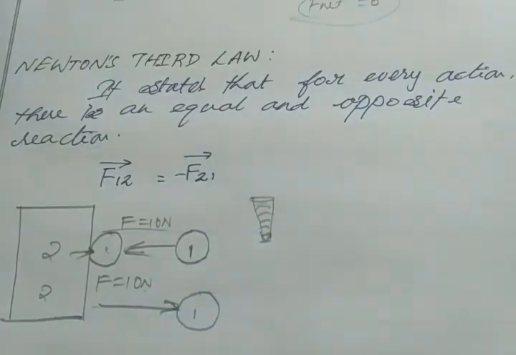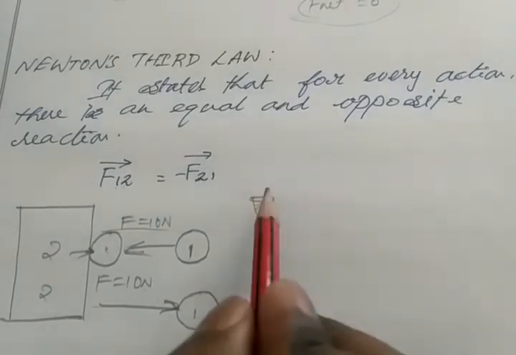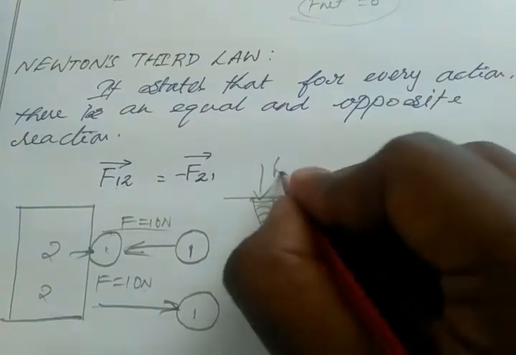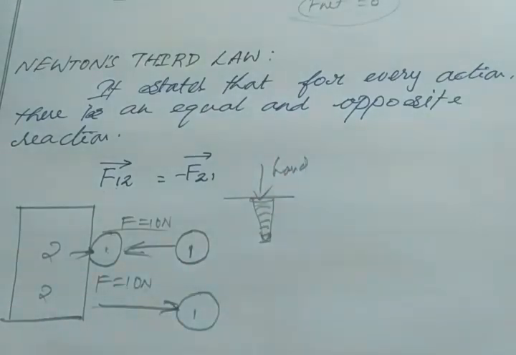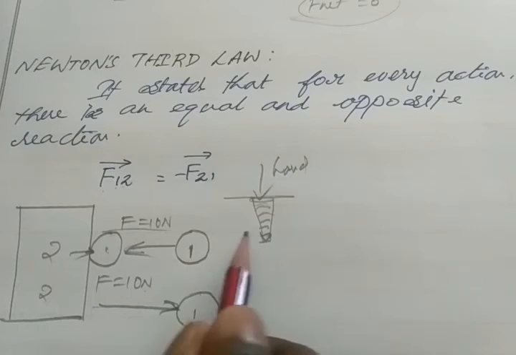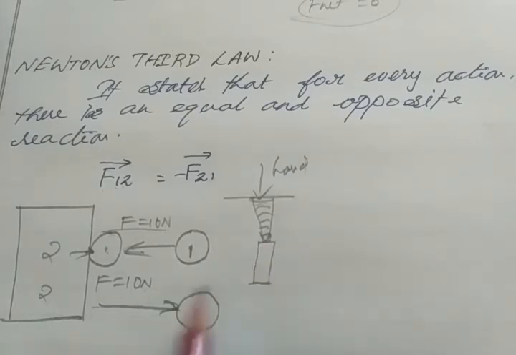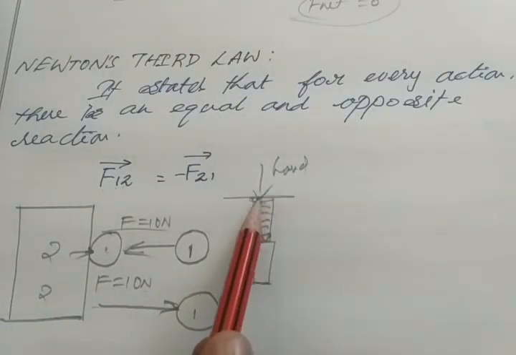Okay, so instead of hitting this nail with a hammer, we hit this nail with our hand. Now what will happen? Some force acts on the nail, so it will go a little bit inside the hole. Similarly, some force acts on our hand. If we look at our hand, we can see the impression made by the head of the nail, right?